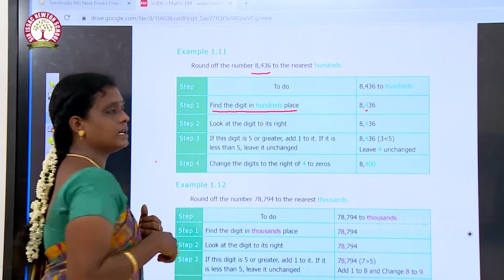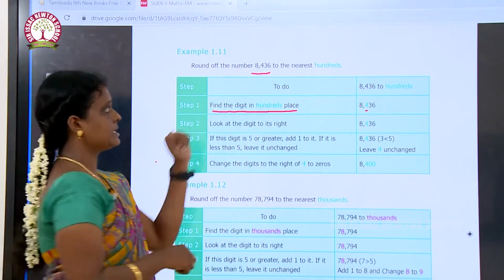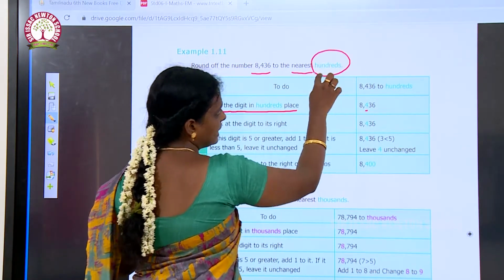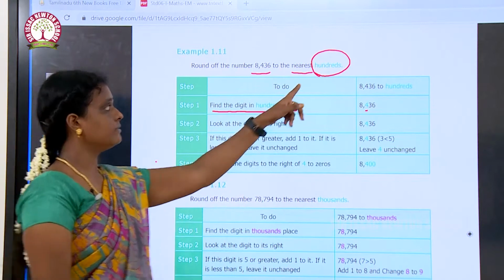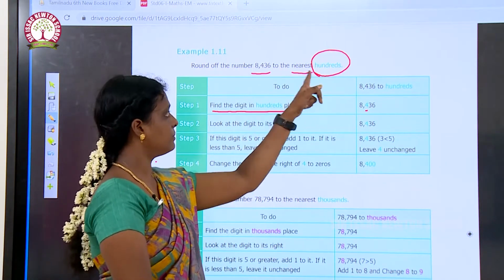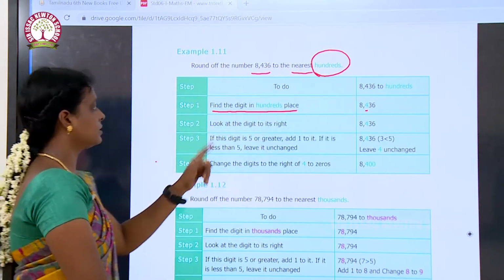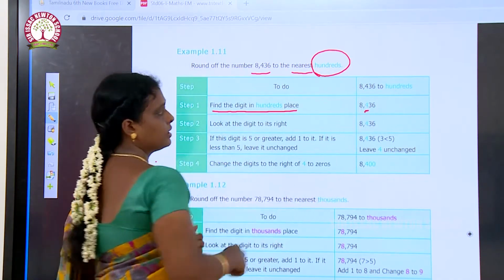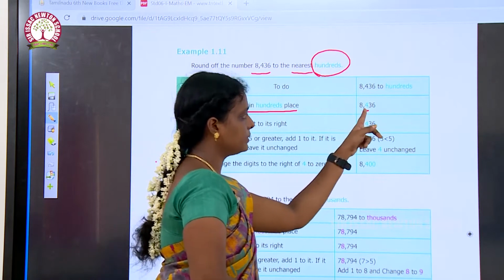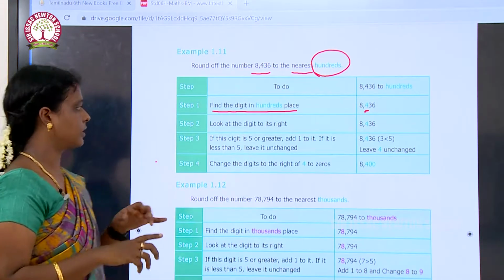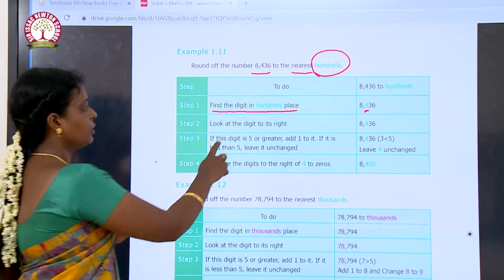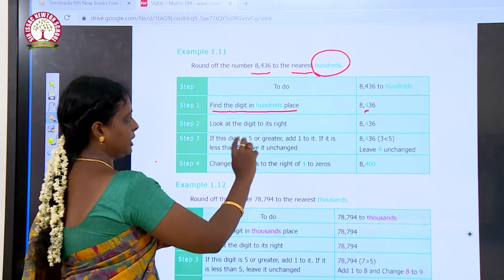Why are we choosing hundreds place? In the question they have asked to round off the number to the nearest hundreds, right. So they have asked to round off the number to the nearest 100. So that is why we are finding the hundreds place. Okay. In hundreds place the number is 4. Okay. This is the first step. And what about the second step? Look at the digit to its right.